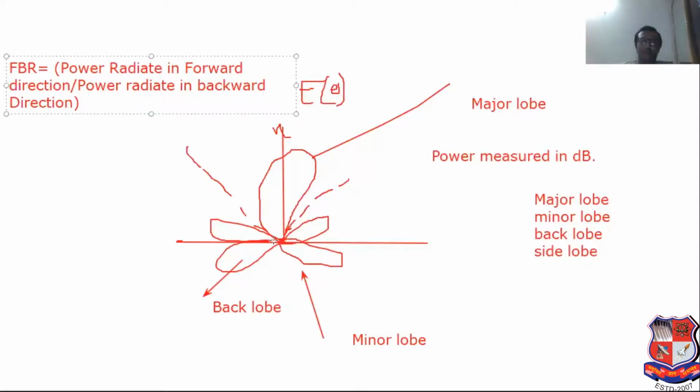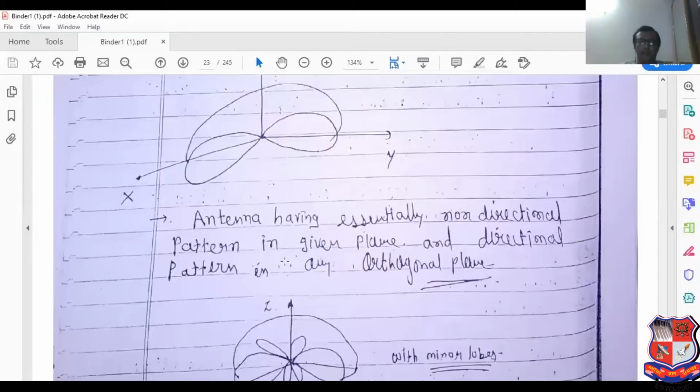Now see omnidirectional. Omnidirectional means what? See, this is the graph of omnidirectional. Perpendicular to the axis, power can be radiated through the perpendicular of the axis. It is known as omnidirectional antenna.